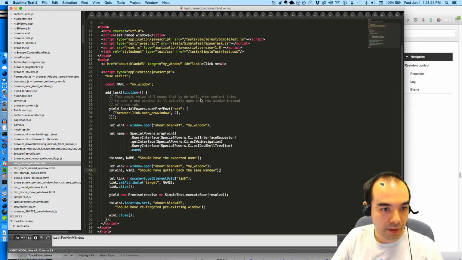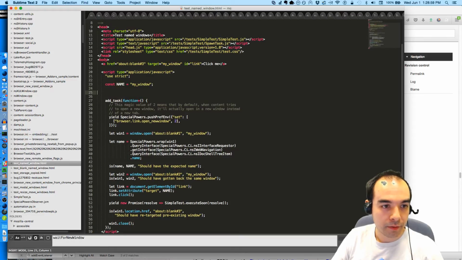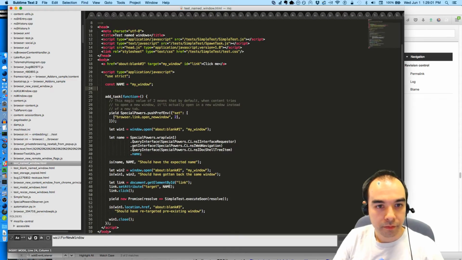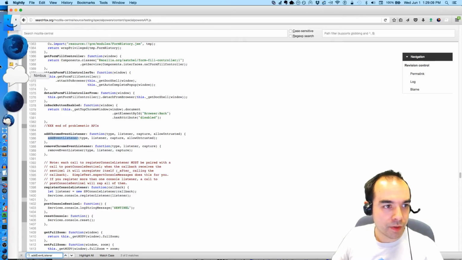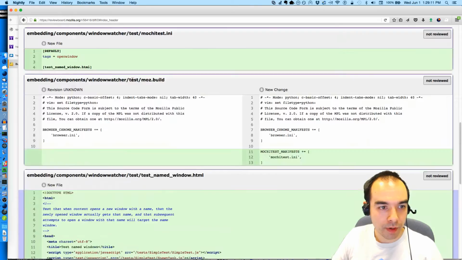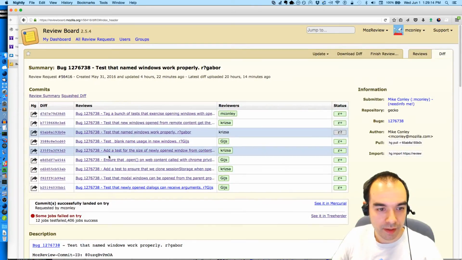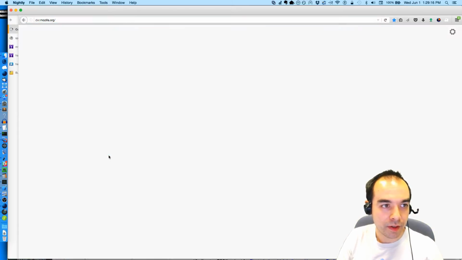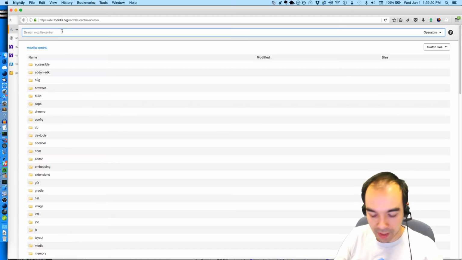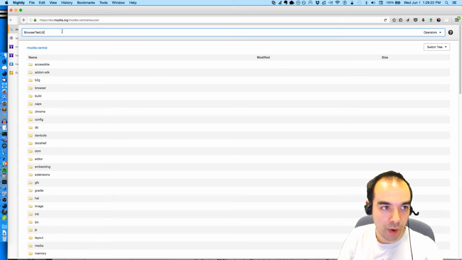So I'm going to have to, well, maybe I can use something I used in an earlier test where I imported browser test utils, which was handy. So browser test utils has a bunch of handy utilities for waiting for events.